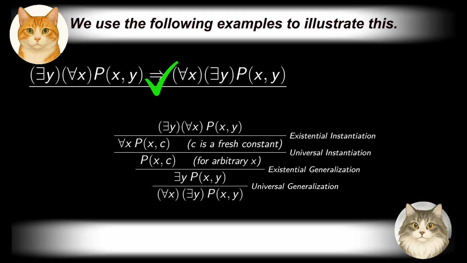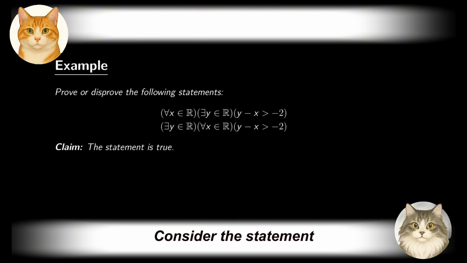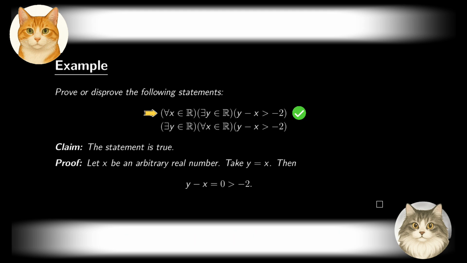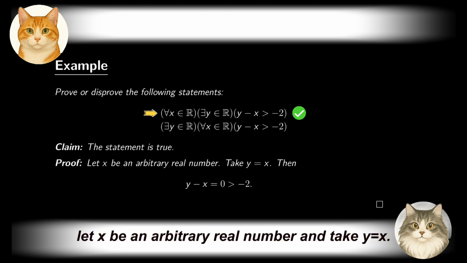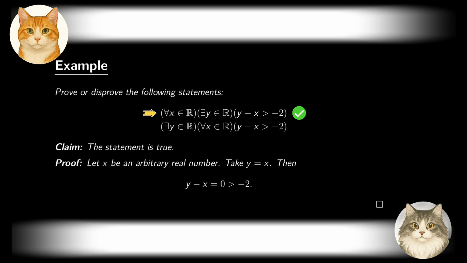We use the following examples to illustrate this. Consider the statement: for any real number x, there exists a real number y such that y minus x is greater than -2. This is true. To prove it, let x be an arbitrary real number and take y to be x. Then y minus x is equal to 0, which is greater than -2.